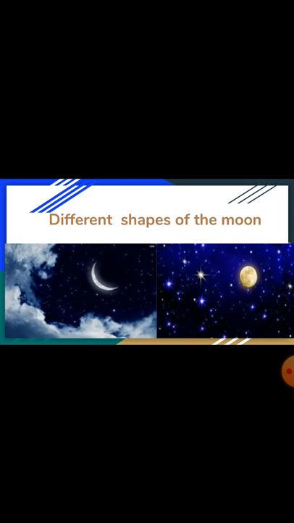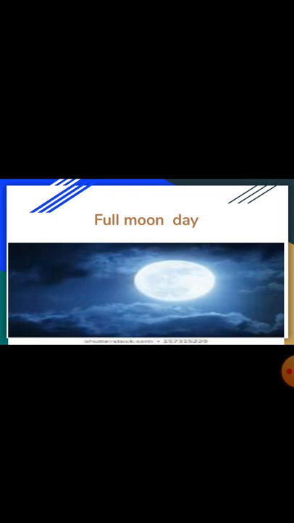Once in a month there occurs full moon and new moon day. Now let us know the difference between these two days. On a full moon day, we can see the whole part of the moon. This day occurs when Earth is located between the sun and the moon. The full moon occurs only once in a month, and on this day, moon appears very bright. The other name of full moon night is called Purnima.